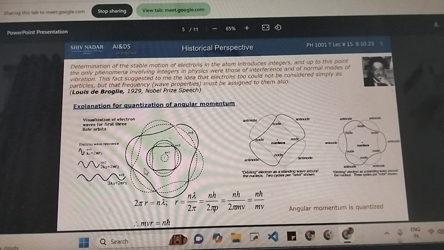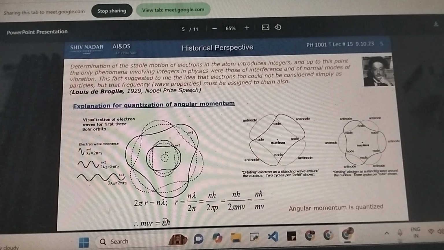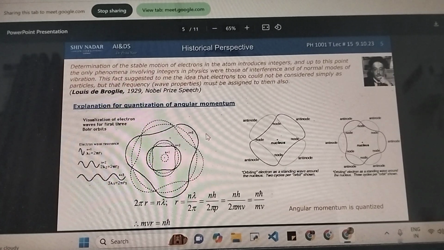So they are revolving around the nucleus. So in that sense it is circular motion, but the exact path is not circular. It consists of these ups and downs, let's say, which are called nodes and antinodes. So it can be 2 nodes, 2 antinodes, 3, 4 and so on and so forth. So here n represents the number of nodes or antinodes in the path taken by the electron.